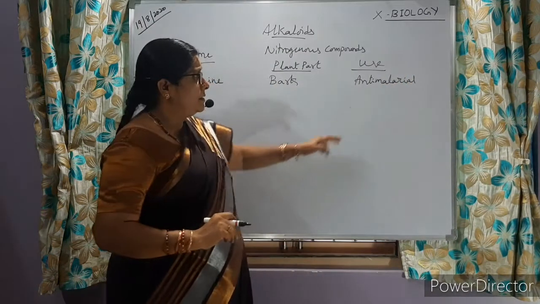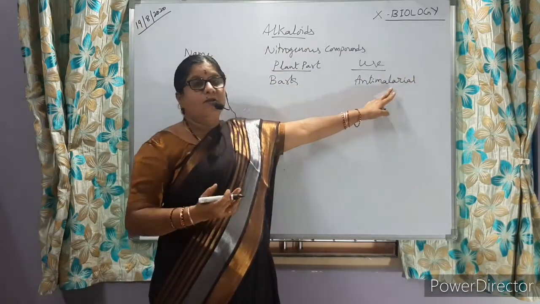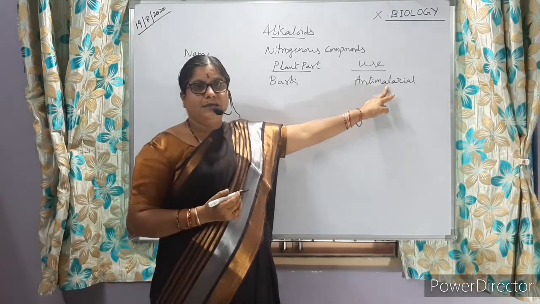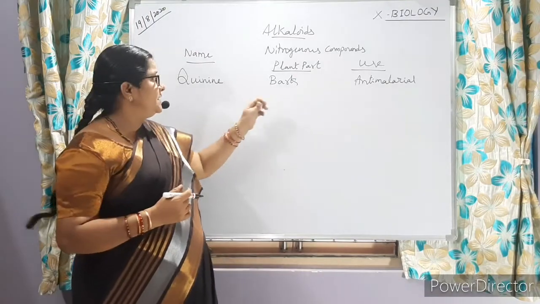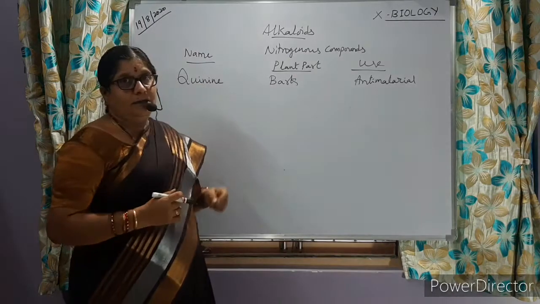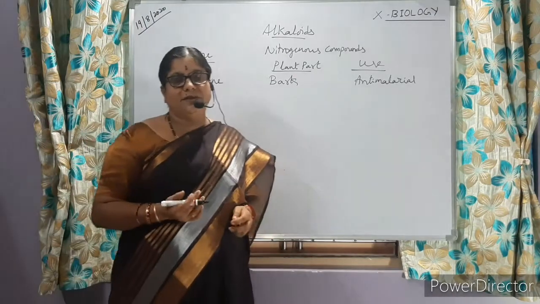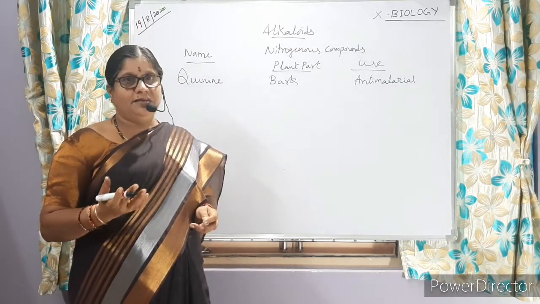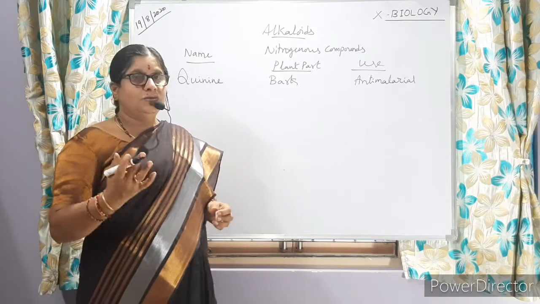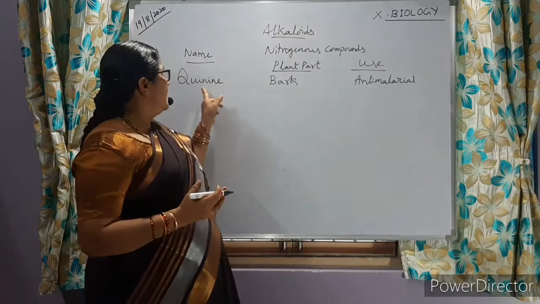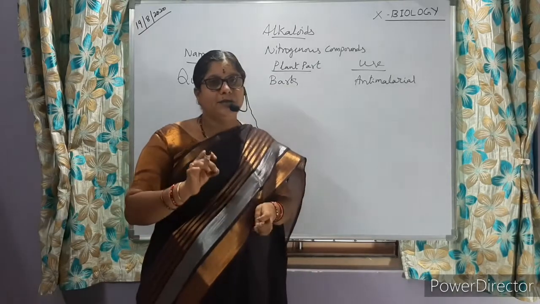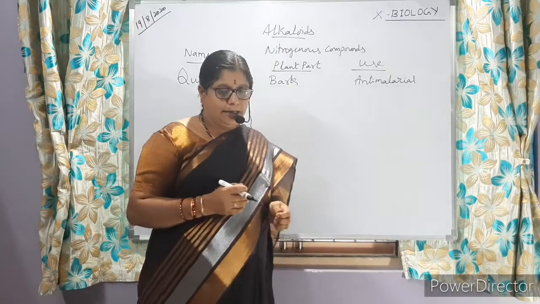Malaria is a type of fever, and to control malarial disease, people are given a medicine called quinine. Nowadays people are suffering from corona. To prevent corona, hydroxychloroquine is given as a preventive medicine. That is also made from quinine, which is extracted from the bark of the Cinchona officinalis plant.